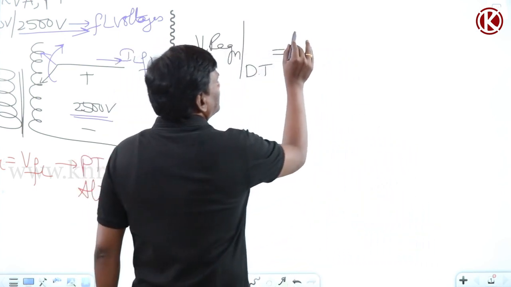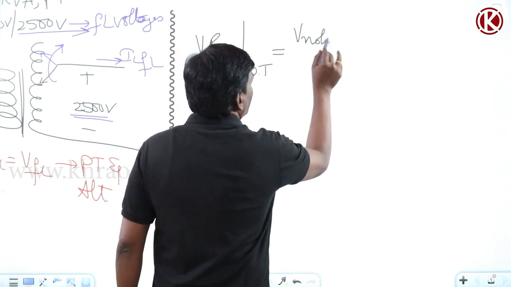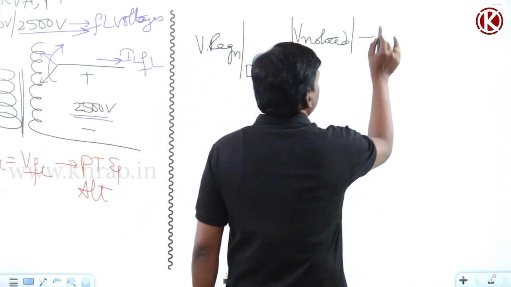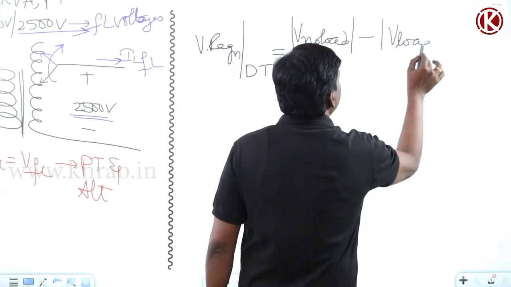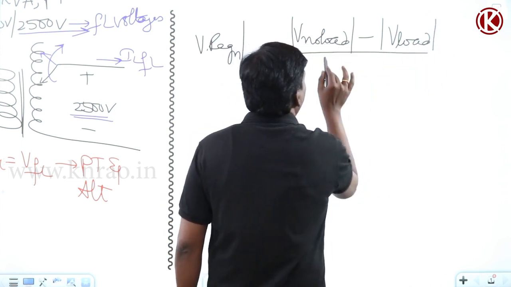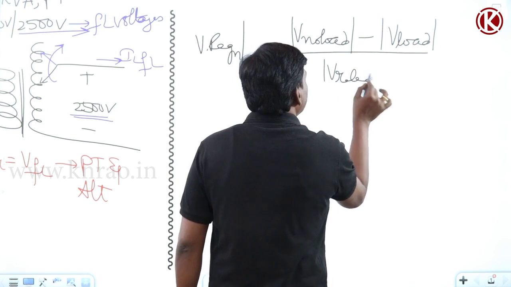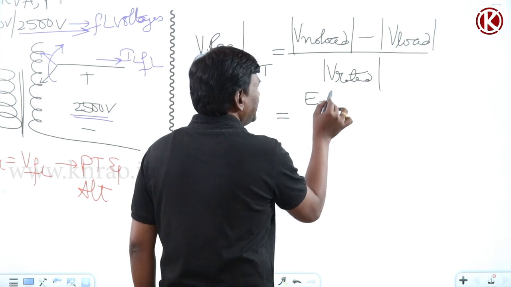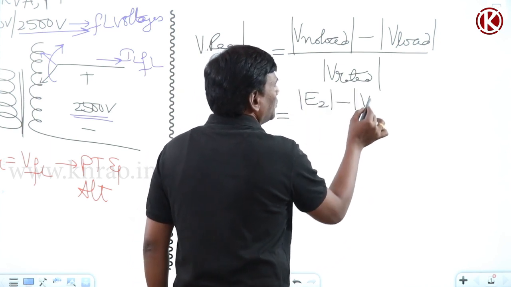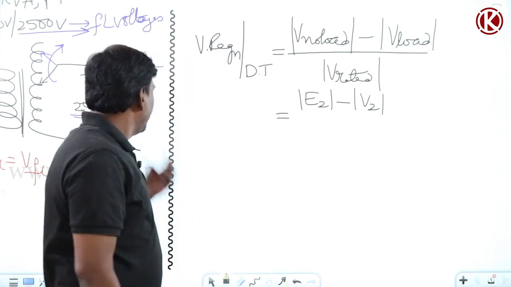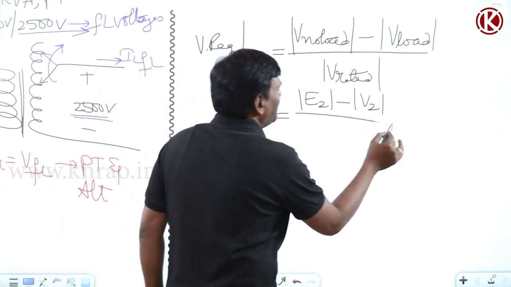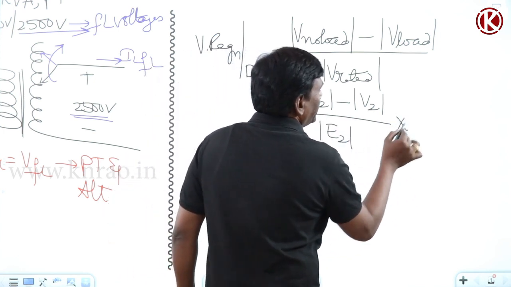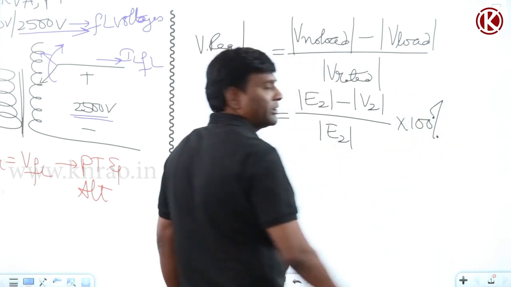So it is the magnitude of no load voltage minus any load voltage, because it is a distribution transformer at any given power factor, divided by rated voltage. What is the no load voltage? E2. What is the load voltage? V2. E2 is inside and V2 is outside, divided by the rated voltage, which for a distribution transformer is the no load voltage only, E2, into 100 percent.